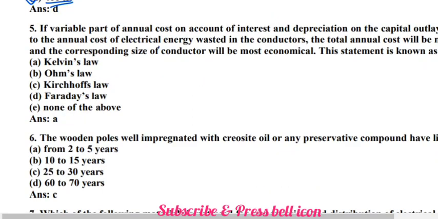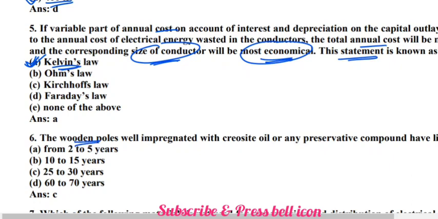Regarding the size of conductor that is most economical, the statement is Kelvin's law. If the variable part of the annual cost on account of interest and depreciation on the capital outlay is equal to the annual cost of electrical energy wasted in the conductors, the total annual cost will be minimum and the corresponding size of conductor will be most economical. This statement is regarding Kelvin's law. Just remember that.